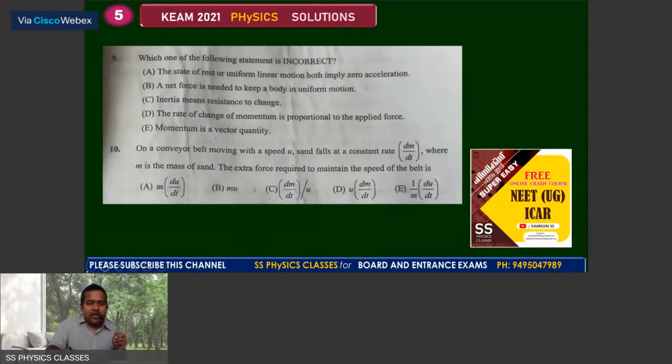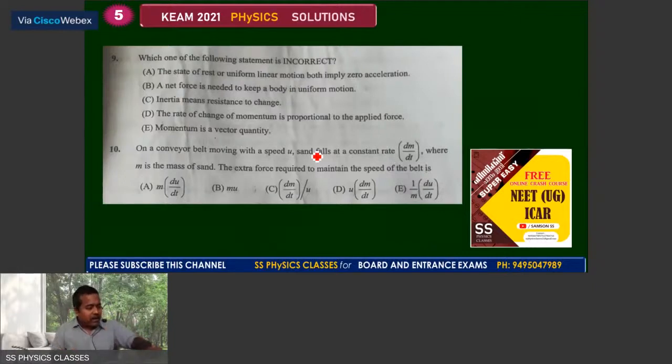See, which one of the following statements is incorrect? The state of rest and the uniform linear motion imply zero acceleration. A net force is needed to keep a body in uniform motion. Inertia means resistance to change. The rate of change of momentum is proportional to the applied force. The momentum is a vector quantity.